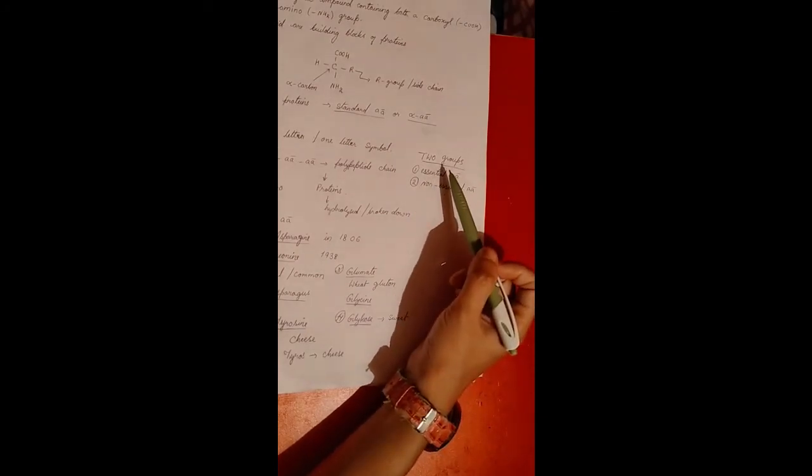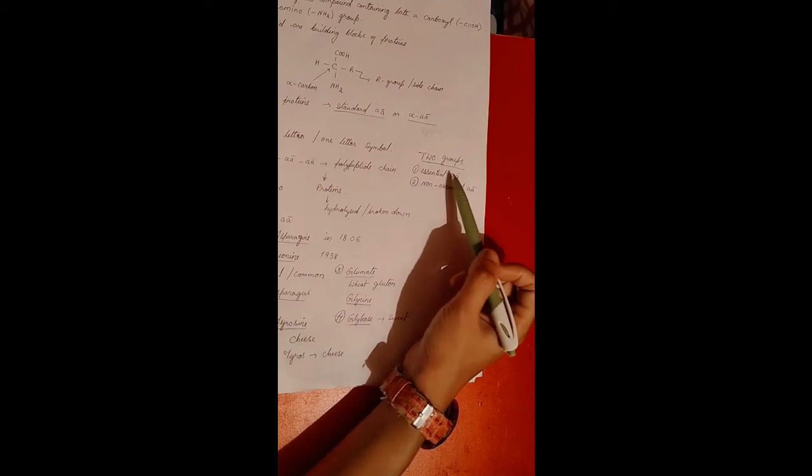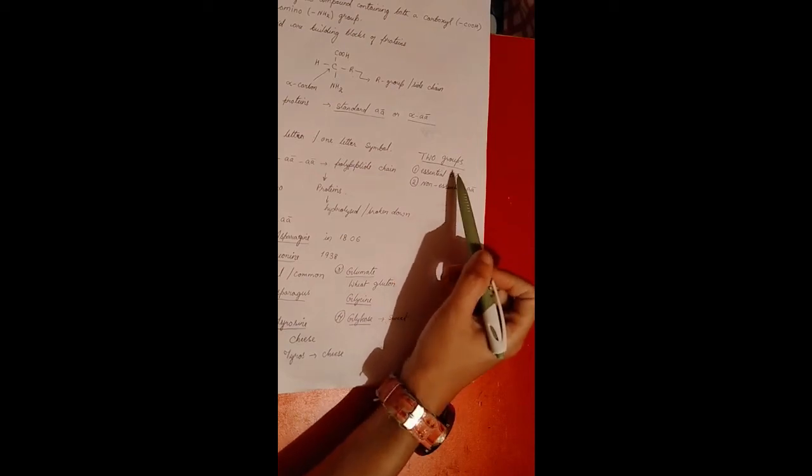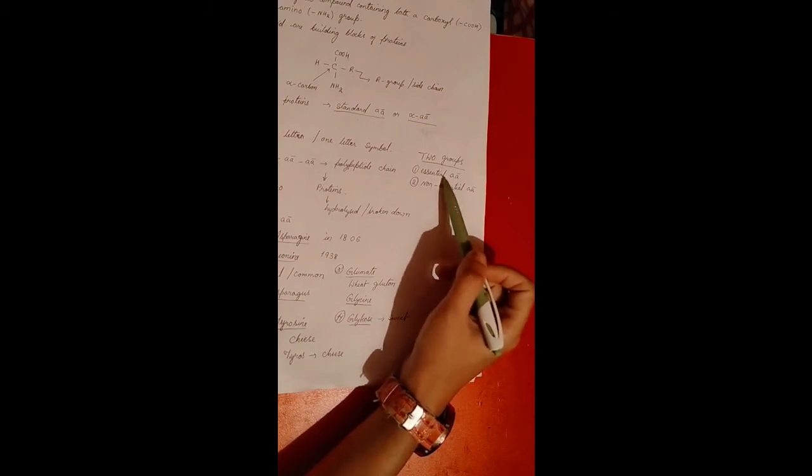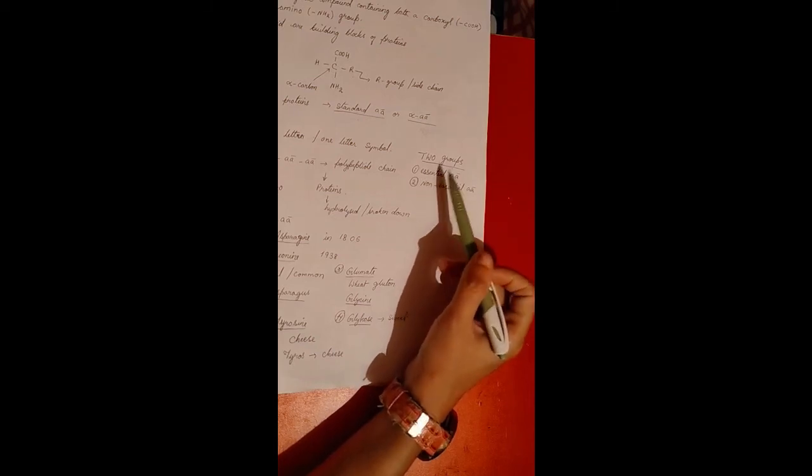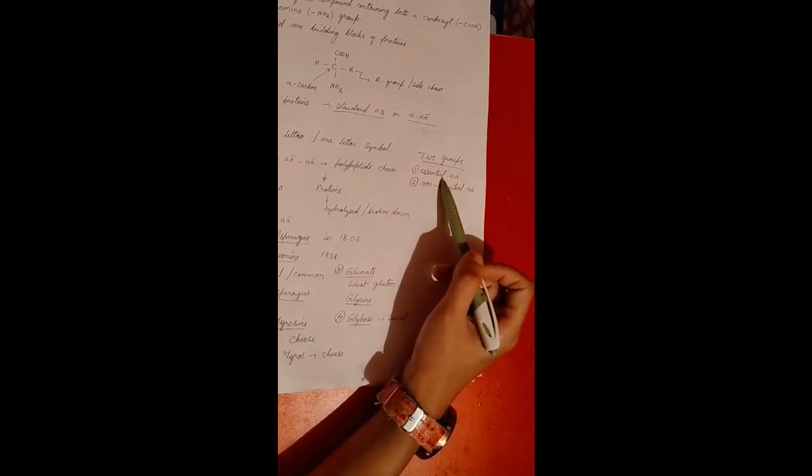Now, why are they referred to as essential amino acids? It is because they are required in the diet, as these amino acids are synthesized in a very low amount in the body.